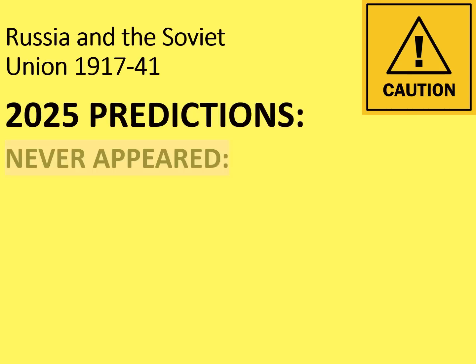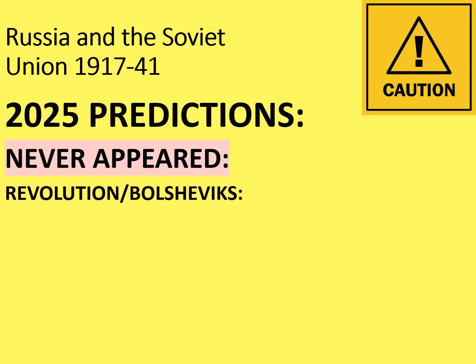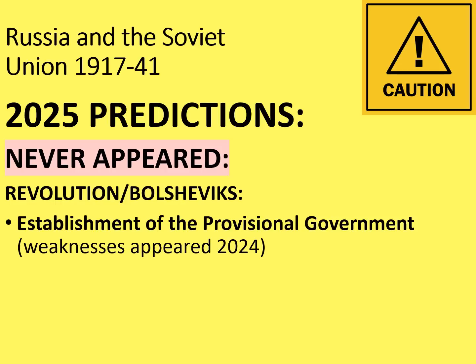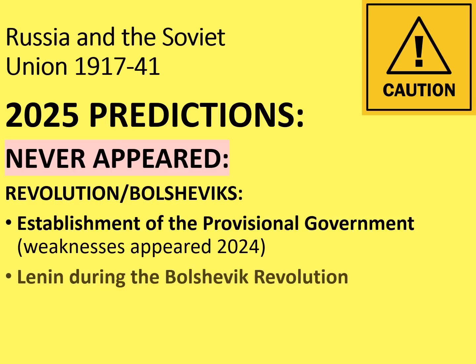As far as I can tell looking at past papers, the following have never appeared, although teachers of this topic might disagree with me. If that's the case, pop it in the comments below. Focusing first of all on the revolution and the Bolsheviks, the establishment of the provisional government has never appeared, although weaknesses did appear in last year's exam, so maybe something else is going to come up this year. Lenin during the Bolshevik Revolution has never appeared, despite it being a pretty important part of the course.